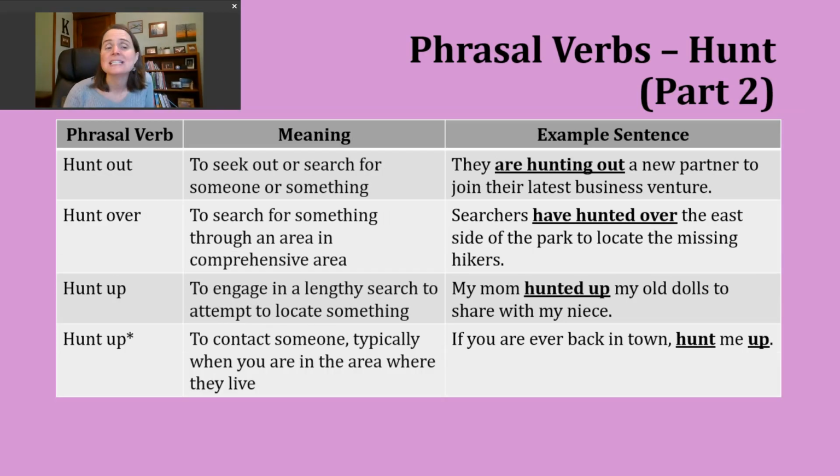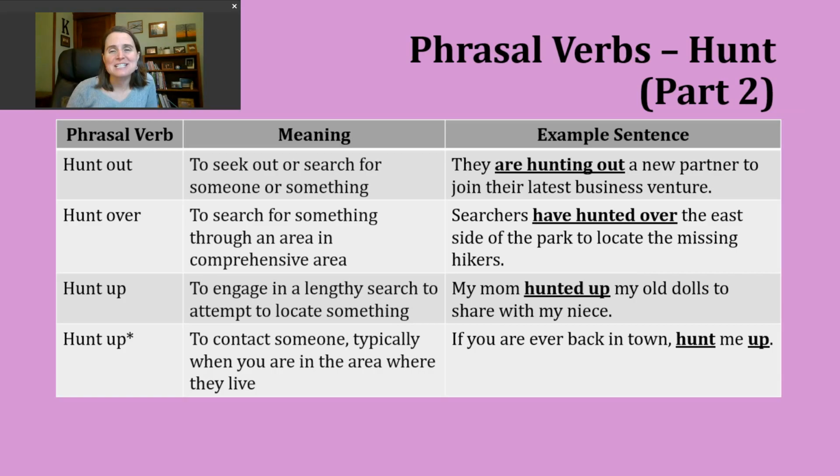The next phrasal verb we'll discuss is to hunt out. This can mean that someone is seeking out or searching for either someone or something. An example of this could be, they are hunting out a new partner to join their latest business venture. So again, they're seeking, they're searching. That's another present progressive or present continuous sentence. The next phrasal verb we'll discuss is to hunt over. This can mean that you're searching for something through an area, maybe even in some really large or comprehensive type area.